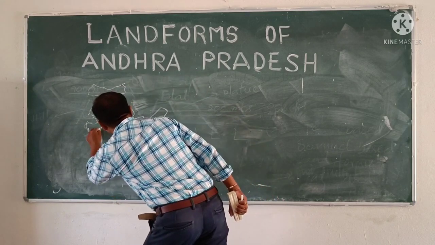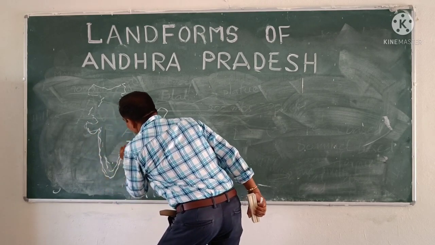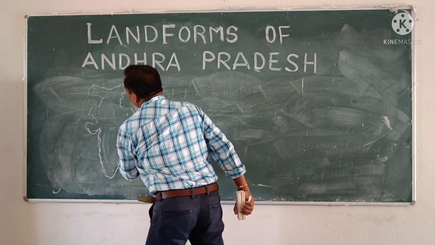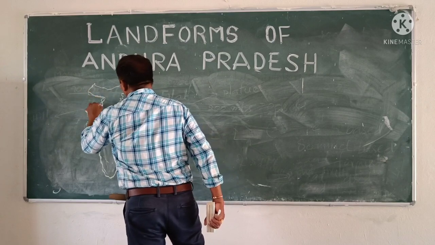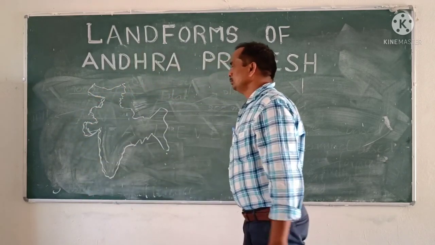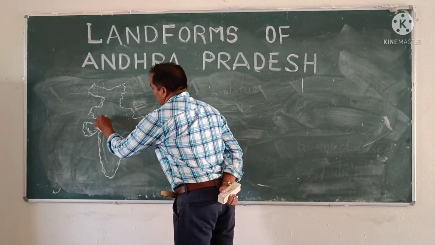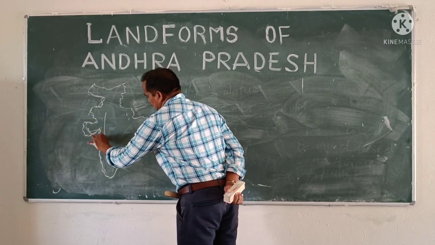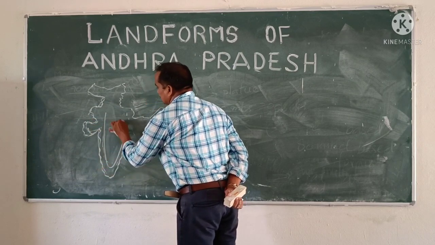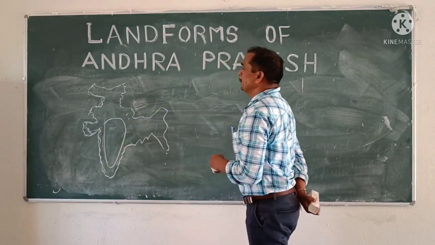You feel this is India. Peninsular plateau. India is one of the peninsulas. What do you mean by peninsula?